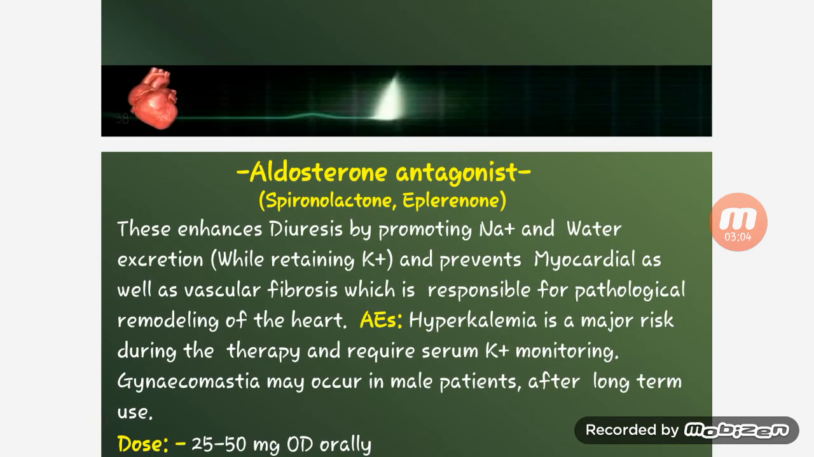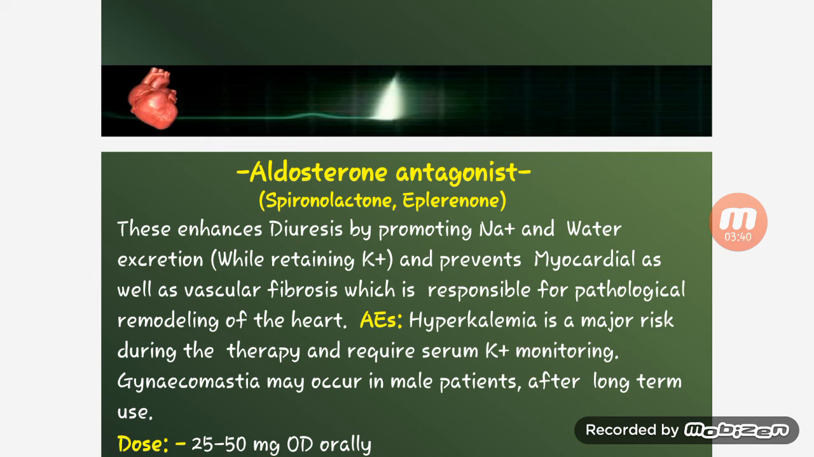Next is aldosterone antagonist. In aldosterone antagonists, we have spironolactone or eplerenone. These enhance diuresis by promoting sodium and water excretion while retaining potassium, and prevent myocardial as well as vascular fibrosis, which is responsible for pathological remodeling of the heart.